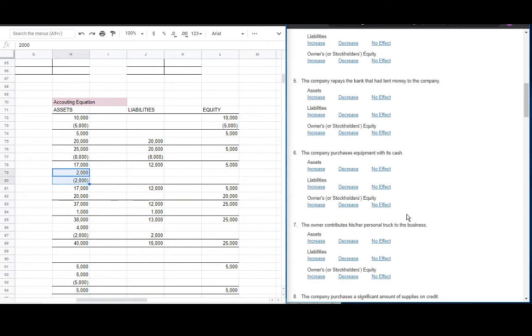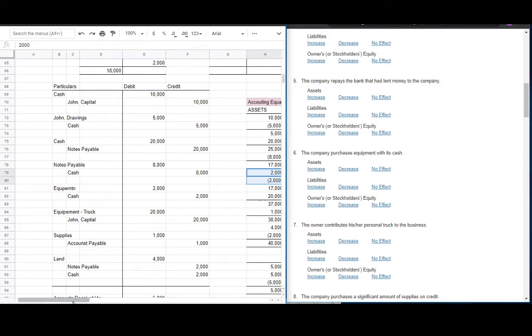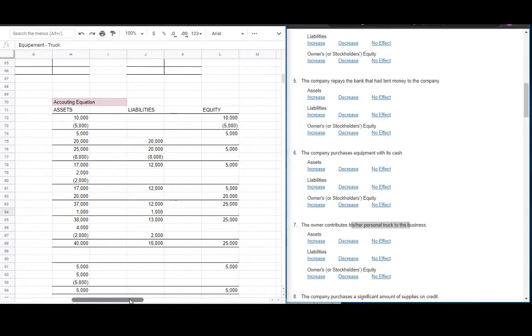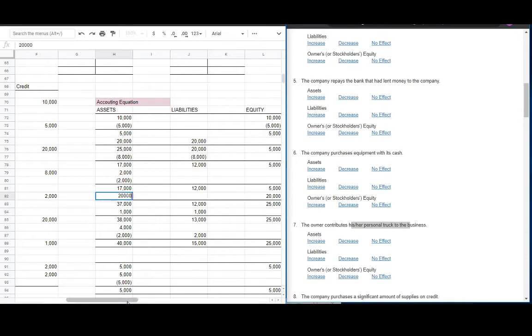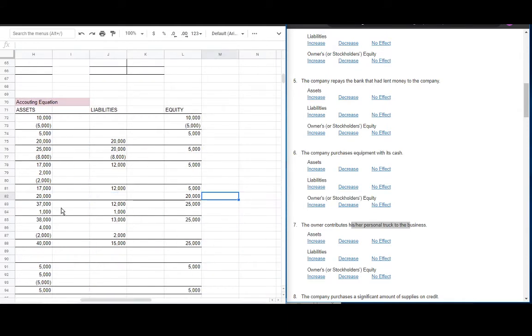Number 7, the owner contributes his or her personal truck to the business. Yan, so medyo tricky siya. The journal entry here is credit Capital. So hindi porket na pag credit Capital, cash lagi. Hanggat na nag-i-invest yung company, whether na land siya, equipment, o utang, capital yung gamit natin. And since truck yung kinontribute niya, equipment siya. 20,000 halimbawa yung value ng truck. So yan. So the truck is going in of 20,000. And equity is going in of 20,000. Again, balance. Yan yung balance natin ngayon.